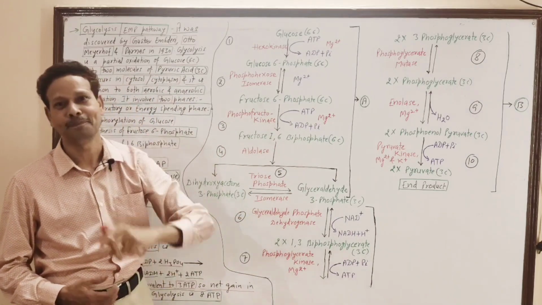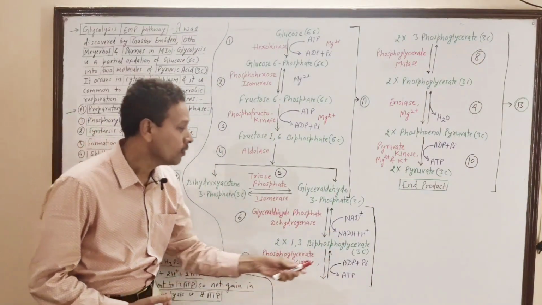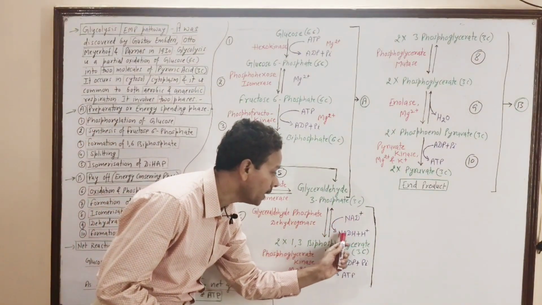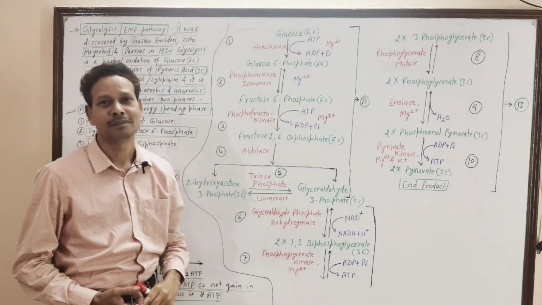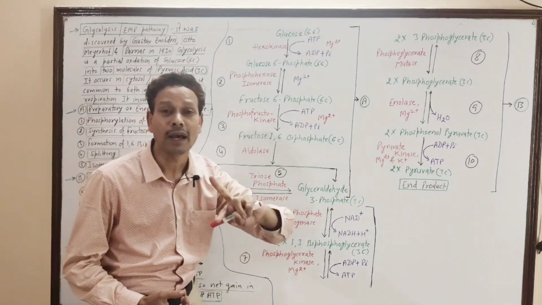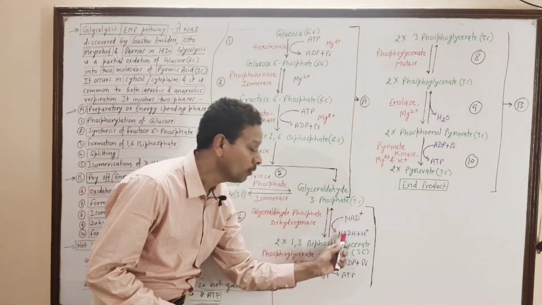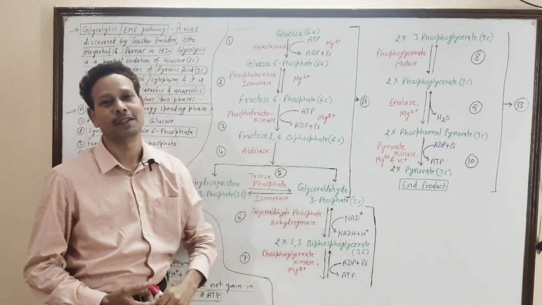But note down, here step number 6 involves the formation of NADH, nicotinamide adenine dinucleotide hydrogen, and one molecule produces 3 ATP.